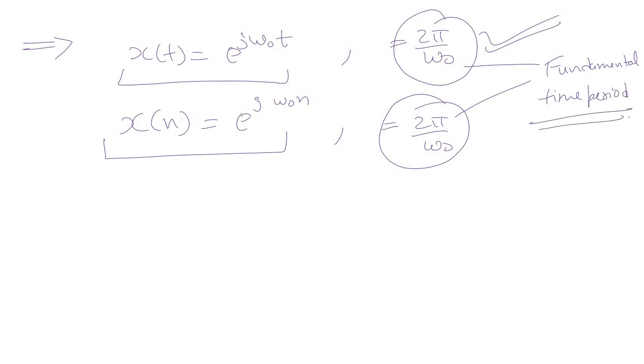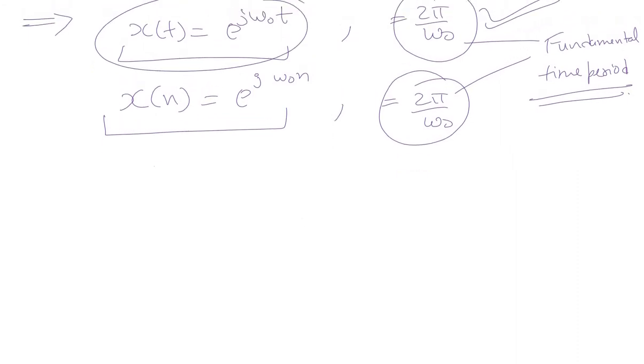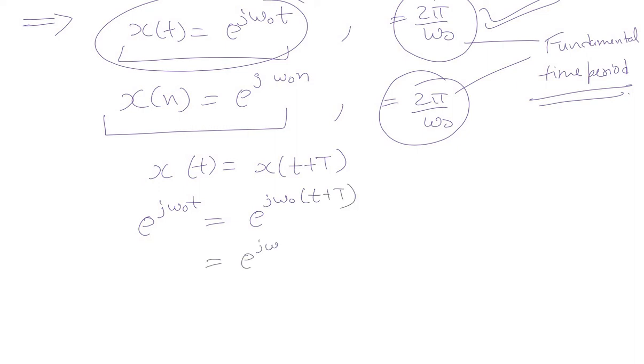Fundamental time period is the smallest possible time period. So let us prove this first. We know by definition that a periodic signal can be defined as x of t is equal to x of t plus T. Let us substitute the value of x of t: e raised to power j omega naught t is equal to e raised to power j omega naught (t plus T). Let us simplify it as e raised to power j omega naught t into e raised to power j omega naught T.